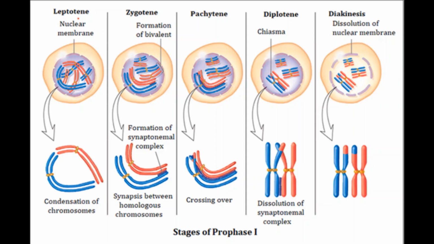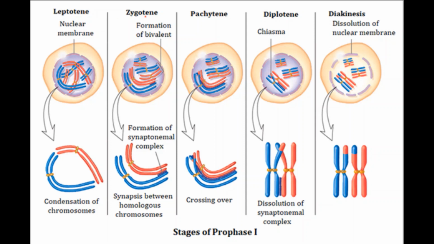Now, lepto means thin, tene means threads. During this stage, we can see thin threads. Here the nucleus, nucleolus and nuclear membrane are clearly visible. Now, these are the two homologous chromosomes which are coming from the parents. One set is coming from father, second set is coming from mother.